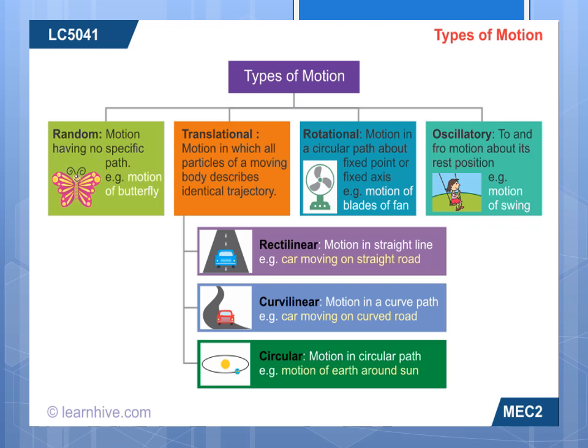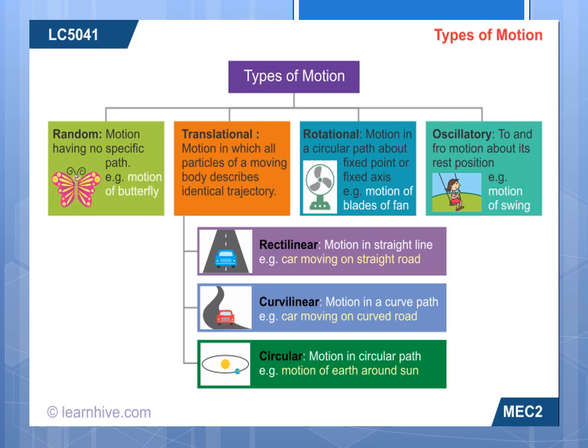Next, random motion. Random motion is motion of an object which does not fall in any of the above categories. Random motion means what? Think of a butterfly.